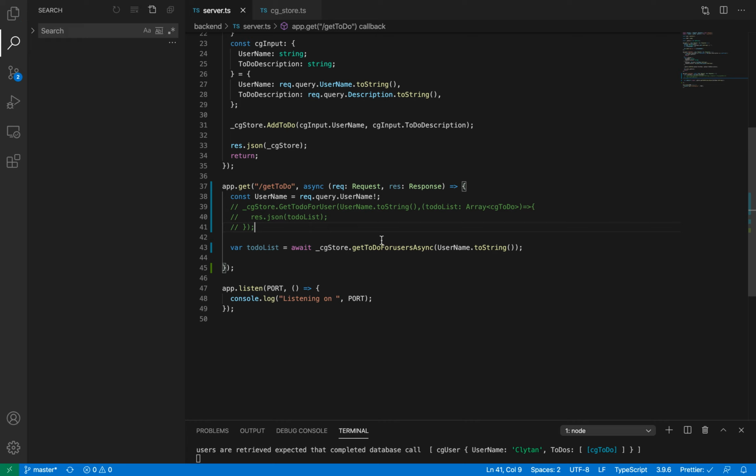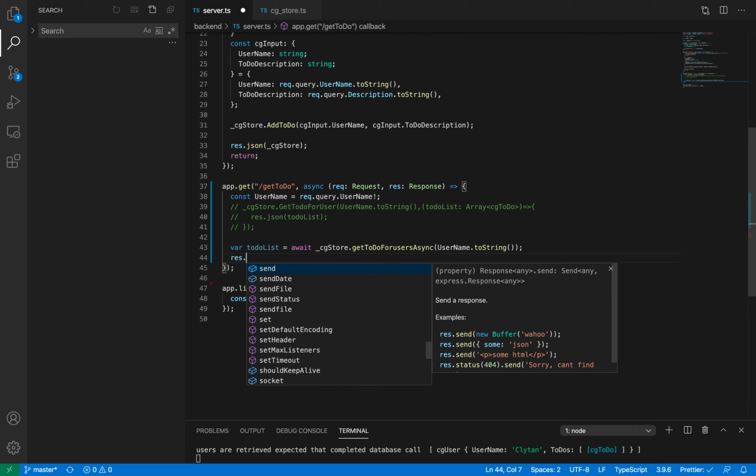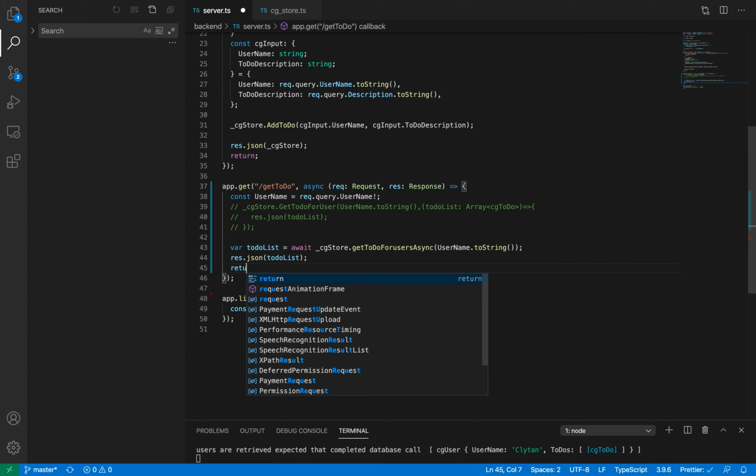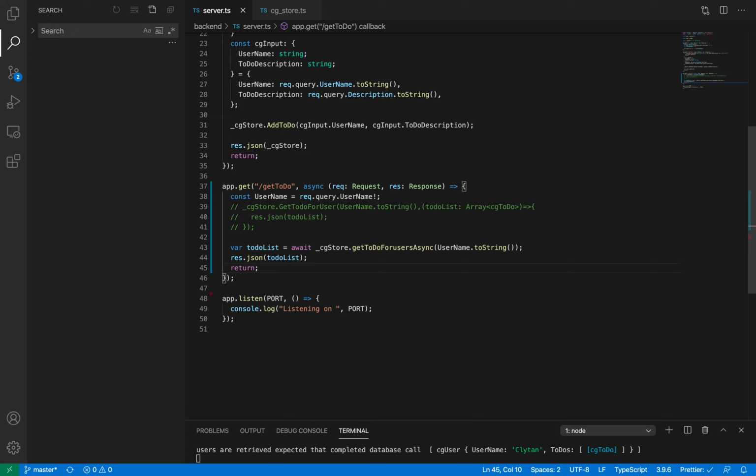Like this. Now it will work. So it will wait for this function to complete, put the to-do list over here after I resolve the promise, and then I will respond with the JSON to-do list. And after the response, I will return.